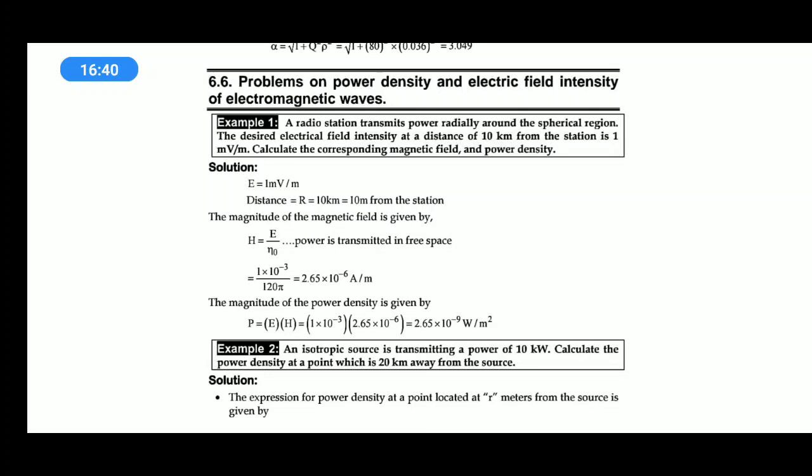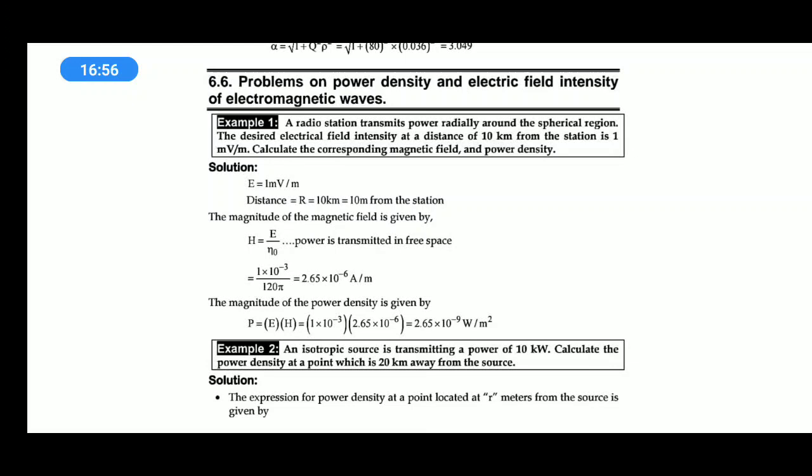So it's very simple. You need to remember two formulas. One is the relation between E and H and eta naught, and the relation between power density and E into H. So you should remember these two formulas.